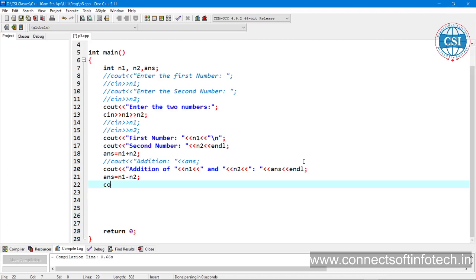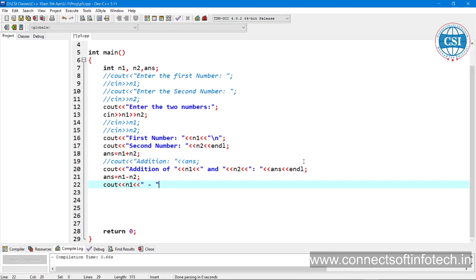So here we can print cout. Something different I want to print, n1 minus n2. So n1, I want to print the minus sign, I want to display the minus sign.